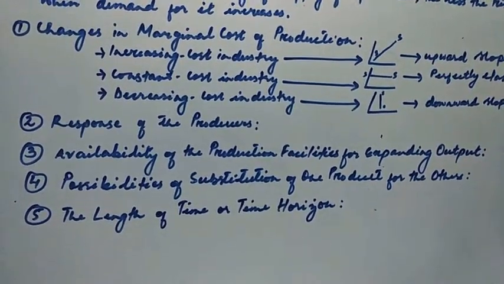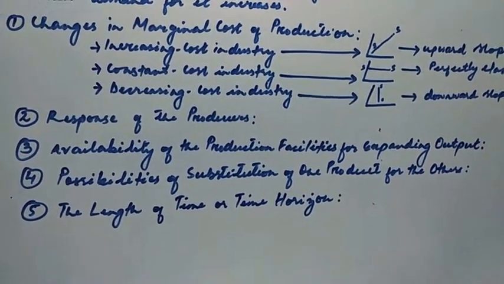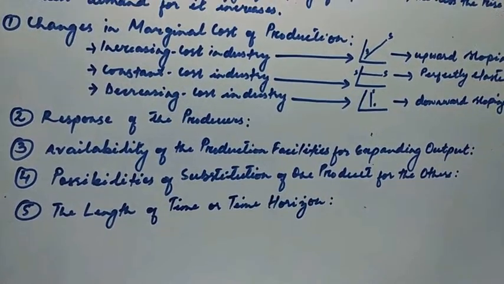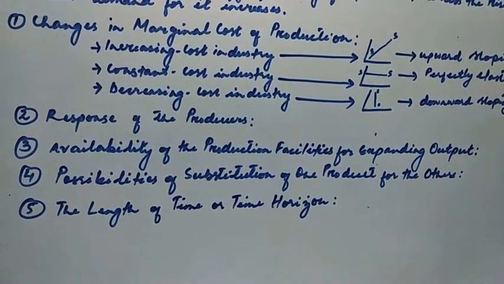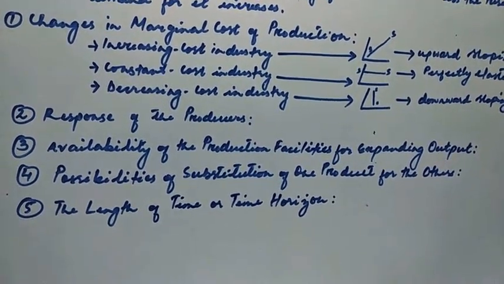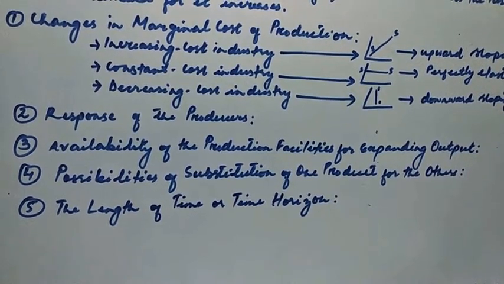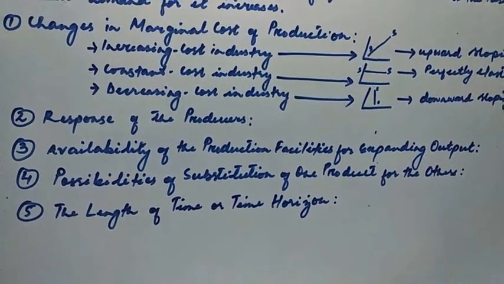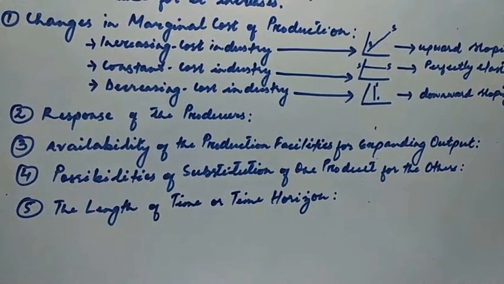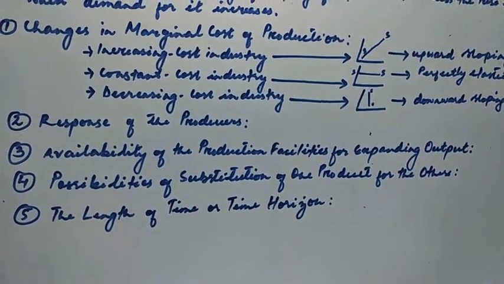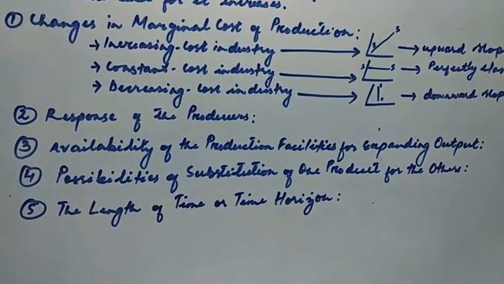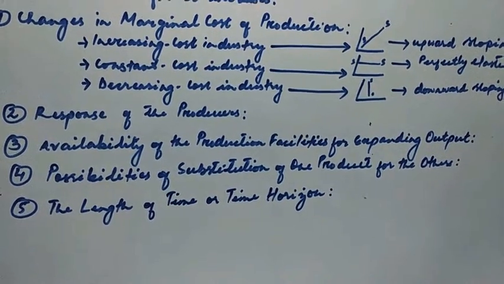Price is increasing or demand is increasing for a particular product, but if the producers or firm does not have proper facilities, inputs, resources, then even if price is rising, they will not be able to expand their output.